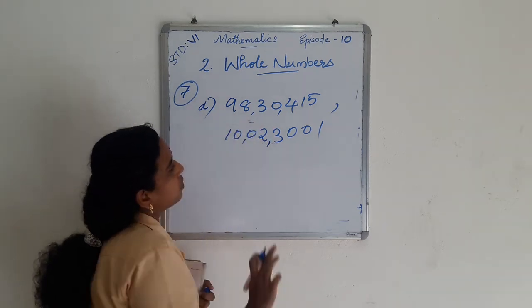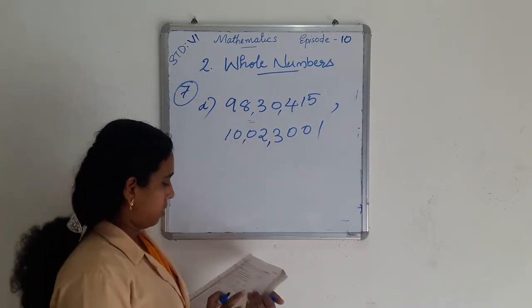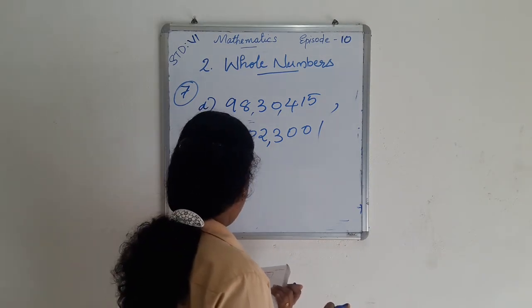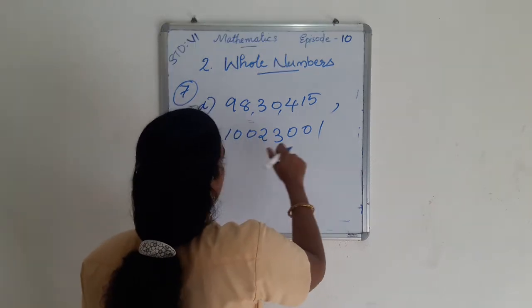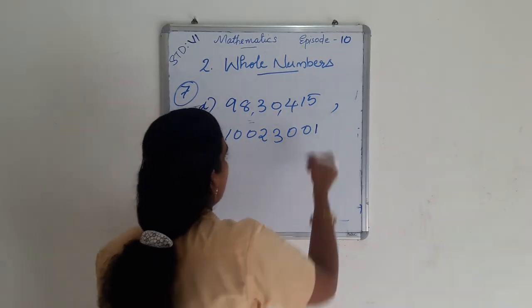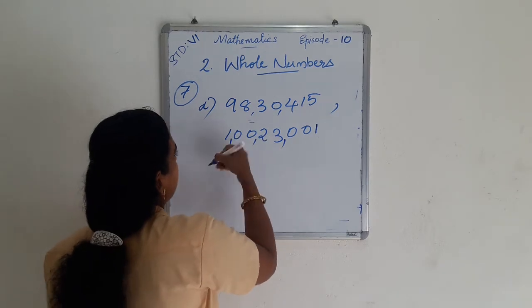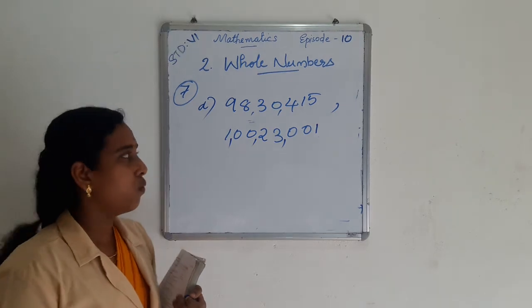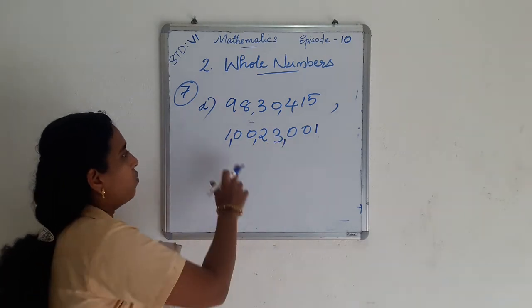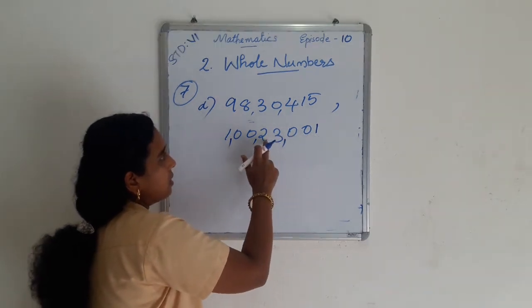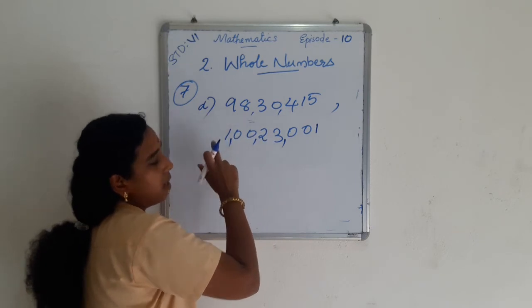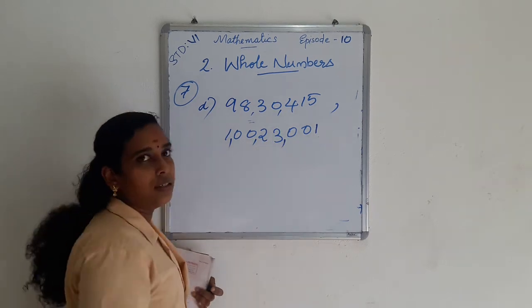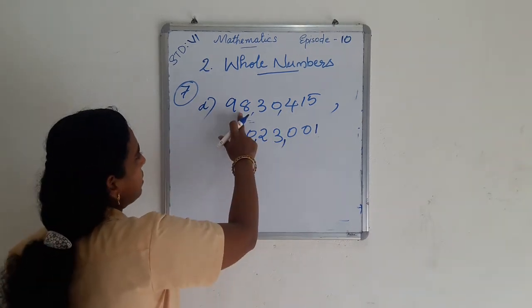So 10,02,300. Sorry, here is also 1. Right, 1 crore. 23 lakh and 23,000 and 1: ones, tens, hundreds, thousand, 10,000, lakh, 10 lakh and 1 crore. Okay, 1 crore, 23,000 and 1. And here 98 lakh